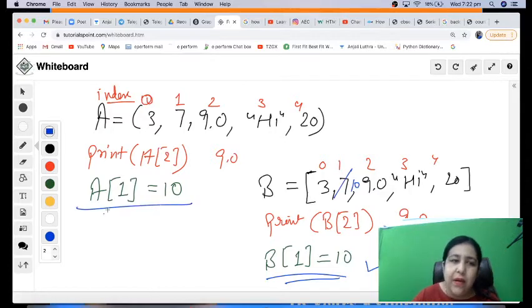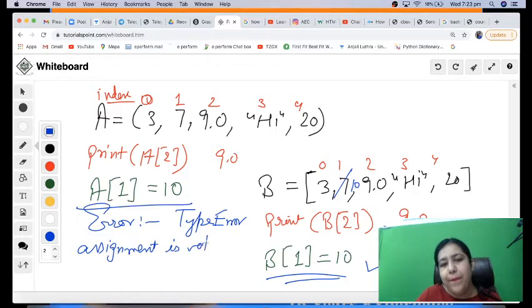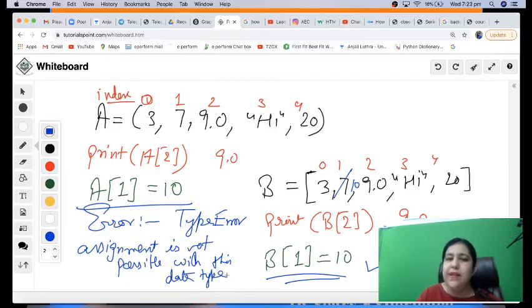But over here we will be getting an error, and the error is said to be a type error, and your program terminates right there. It says that assignment is not possible in this data type. So assignment is not possible with this data type. We cannot assign a value. So in a tuple you cannot assign a value. Tuples cannot be modified. Clear?